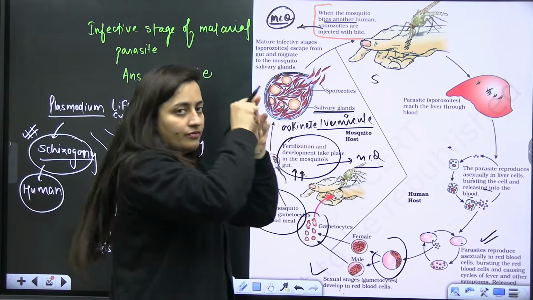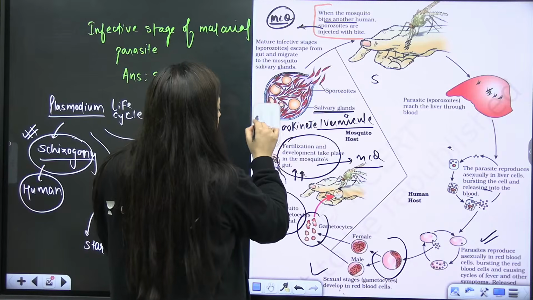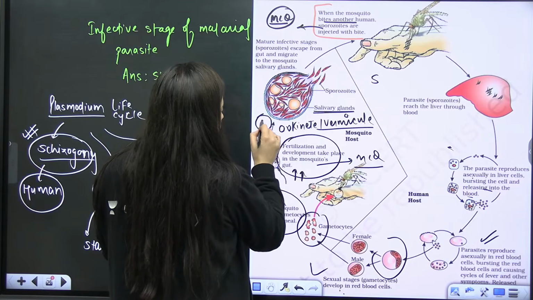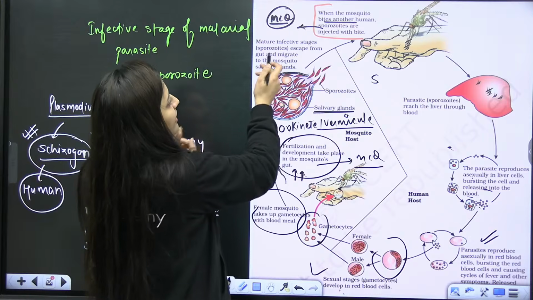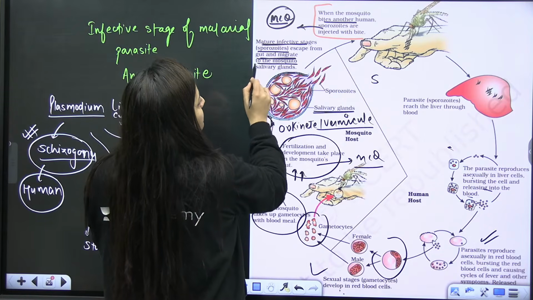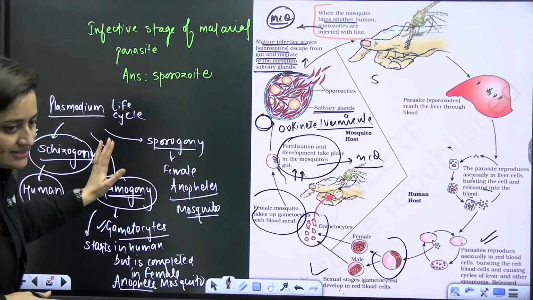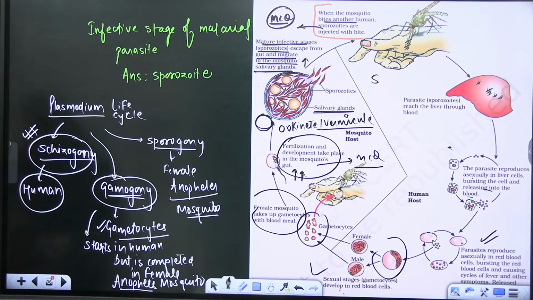So you'll see that it will be there in the mosquito's alimentary canal, in the walls there. It will become rounded, and then we'll call it an oocyst, which will further divide. The mature infective stage, the sporozoite, will escape from the gut, migrate to the mosquito salivary glands, and again the infection occurs. So even the NCERT part is completed. The extra part is also completed. Now we'll write the notes here.